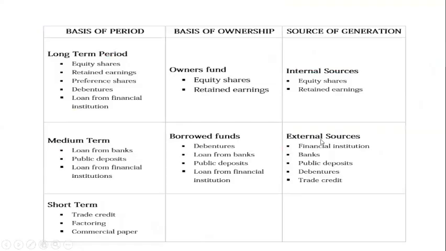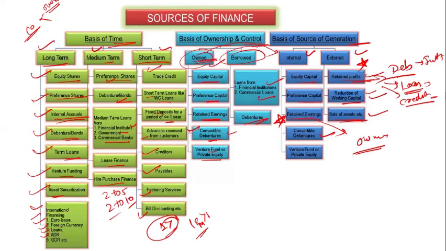Clear? Now, let's see the basis of the period, the basis of ownership and the basis of generation. So long term: equity, retained earnings, preference shares, debentures, and loans from financial institutions. For the medium term, we have already seen that: loan from the bank, public deposit, and loan from the financial institution. We are just revising. That's why I'm taking this slide.